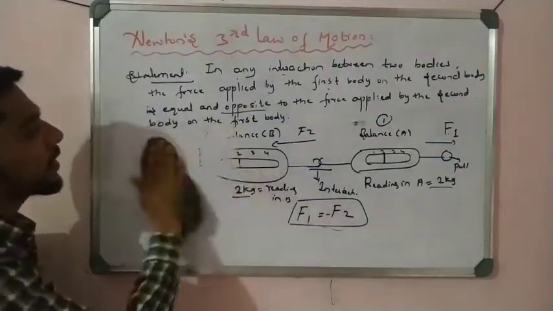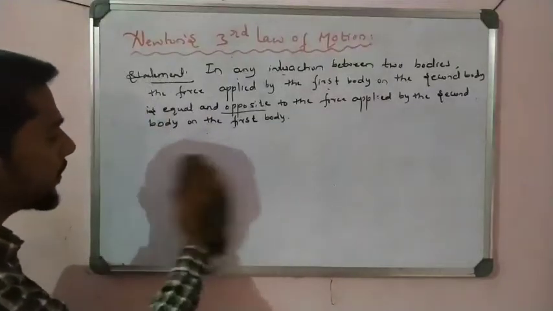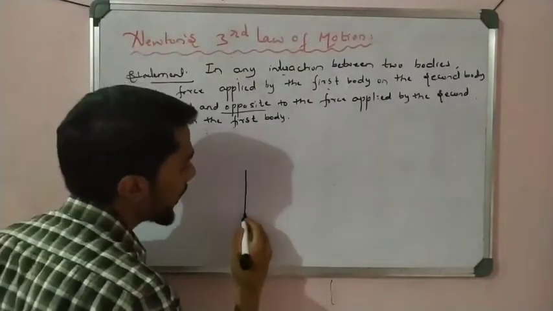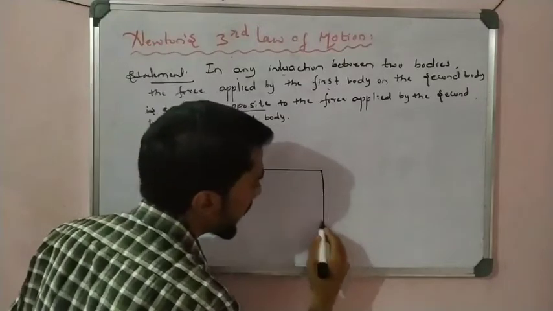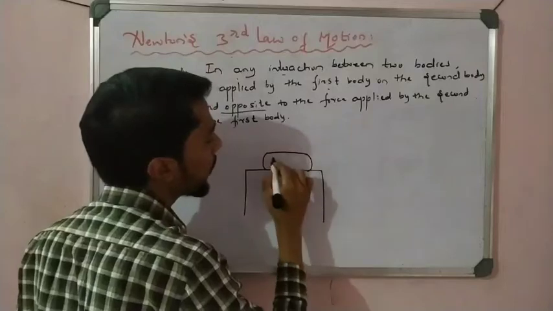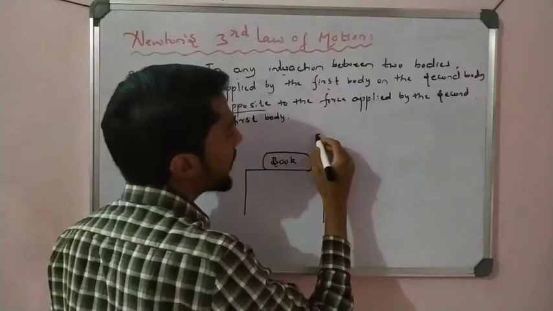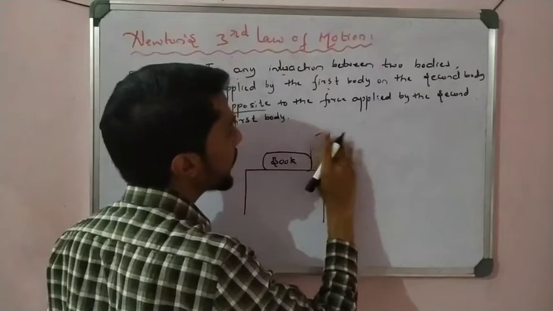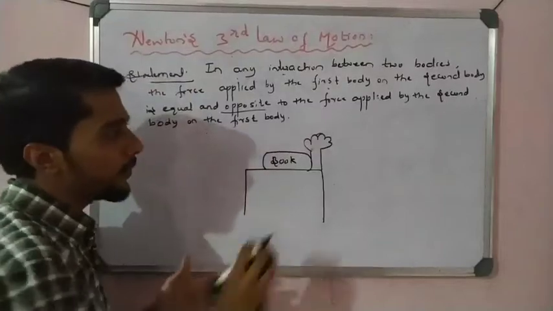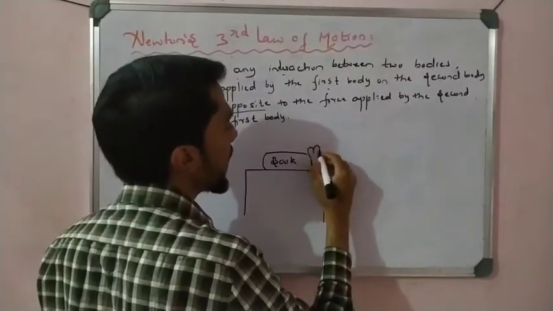Now let me take a second example. For example, a table is there. On the table I kept a book. It is a book, right? Now a hand is there. Imagine it is a hand. It is not a very beautiful diagram, but it is a hand.